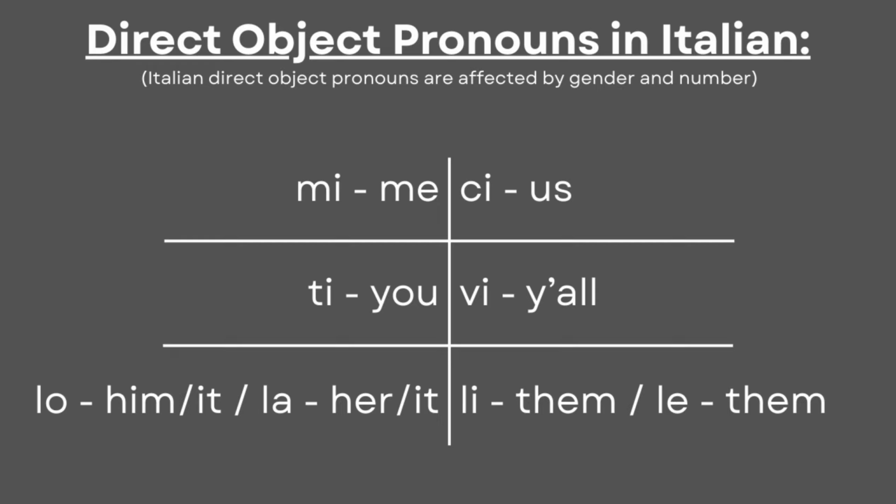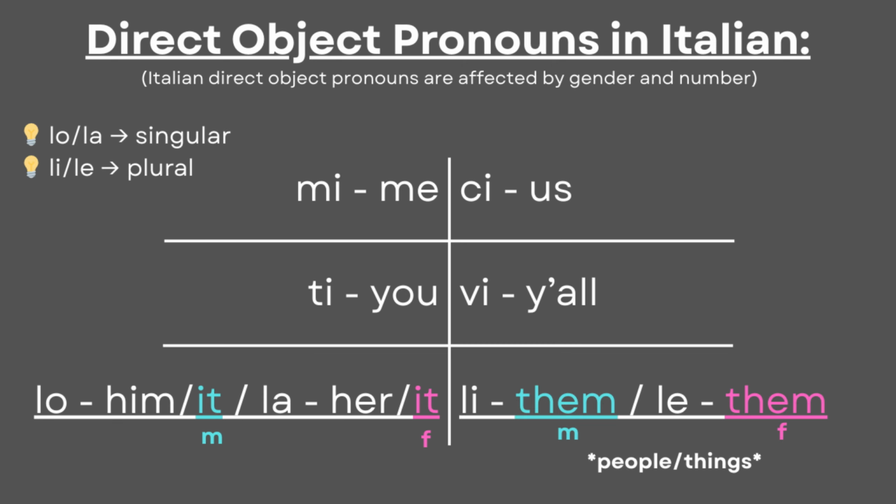While some pronouns are understandable, others are affected by gender and number. Lo can mean singular masculine it or him. La can be singular feminine it or her. Li can be plural masculine them, as in people or things, and le can mean plural feminine them. So, this is what direct object pronouns look like in Italian, and now we can see how to use them.